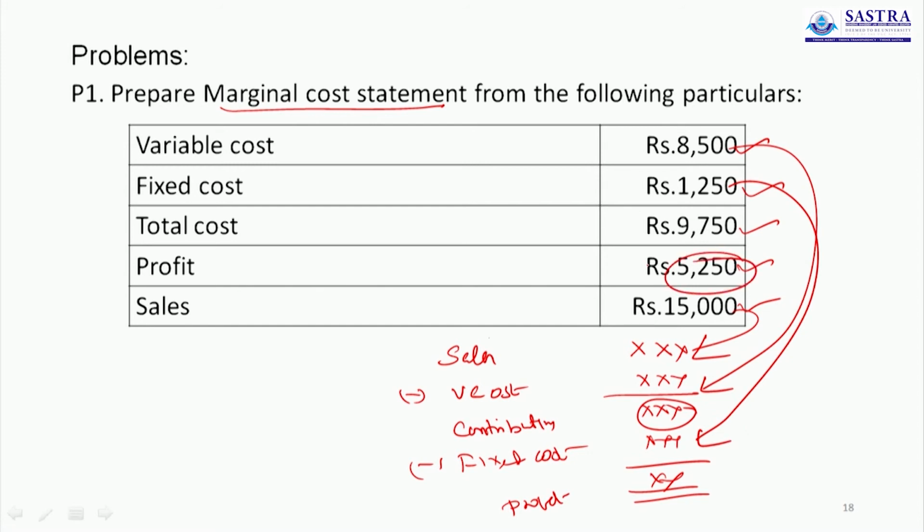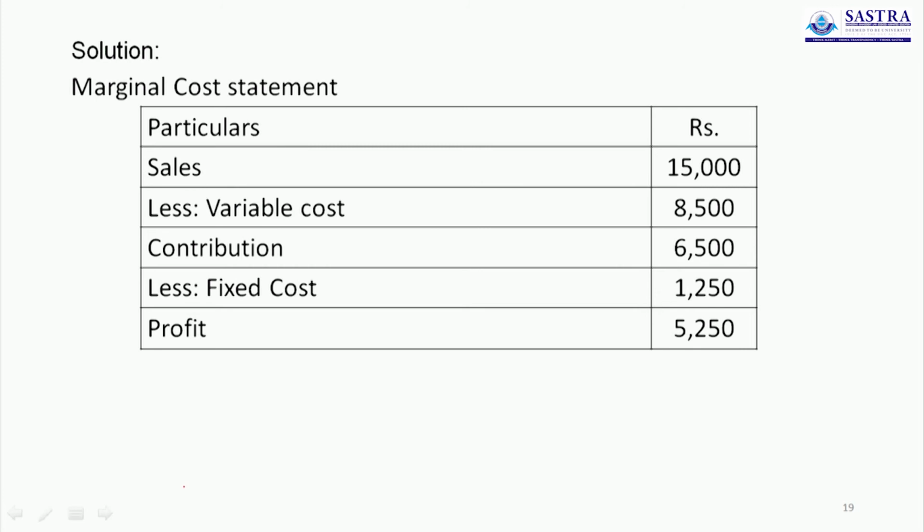The answer alone is given in the problem. Particulars in rupees: sales 15,000, variable cost 8,500, contribution 6,500, fixed cost 1,250, the profit is 5,250. So already we discussed. Sales 15,000, variable cost 8,500, contribution is 6,500, the fixed cost 1,250, the profit is 5,250.